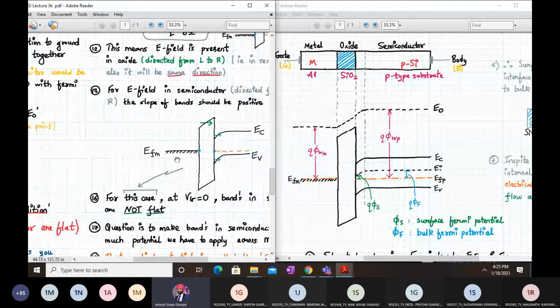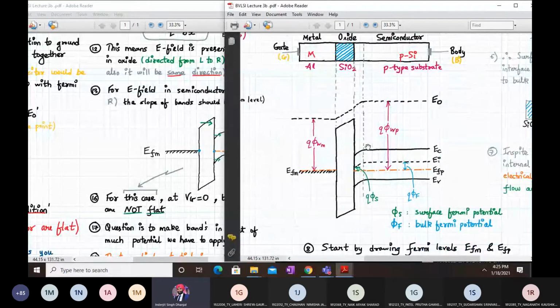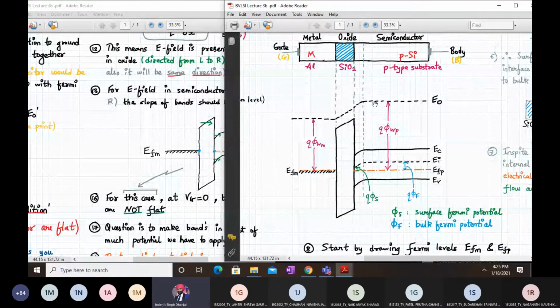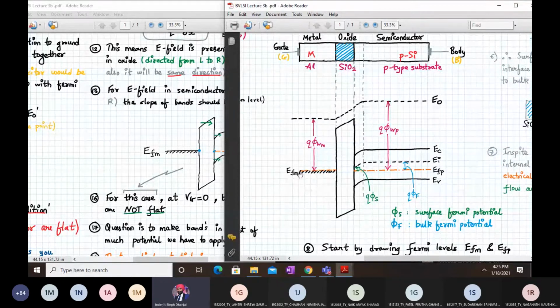Now this explains this diagram, that is the band bending, and similarly the trend follows in E naught. So how to draw E naught? We know the distance Q into phi WP. So you leave the distance from here and you draw E naught, and the same trend will be followed over here, correct? And you know the distance from EFM to E naught in the case of metal.